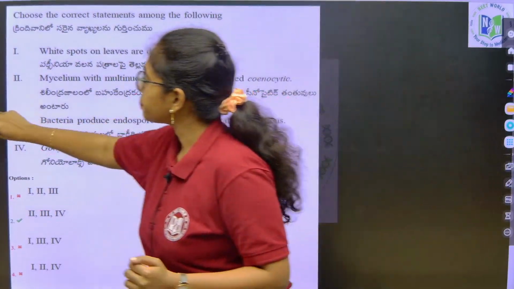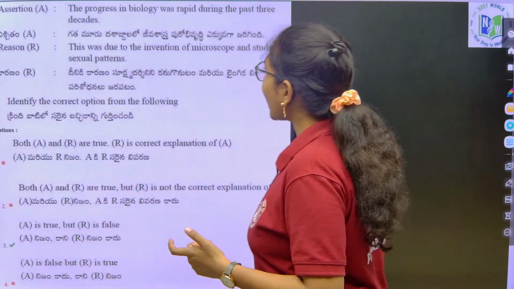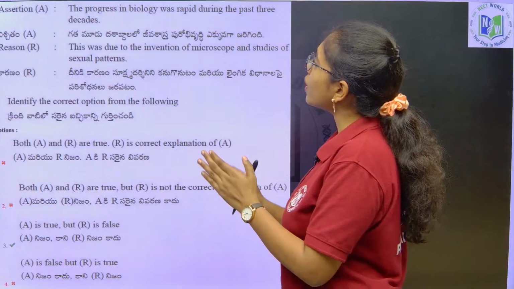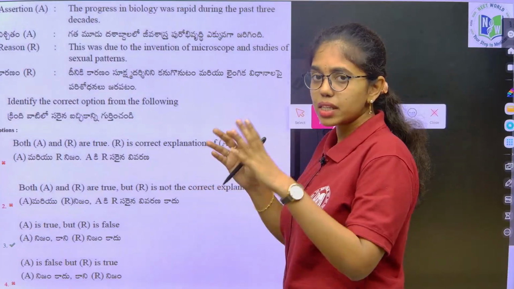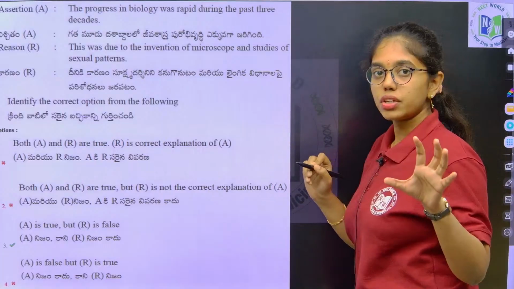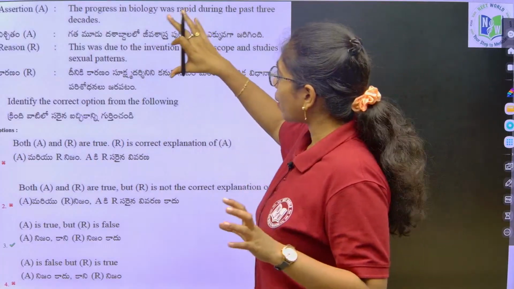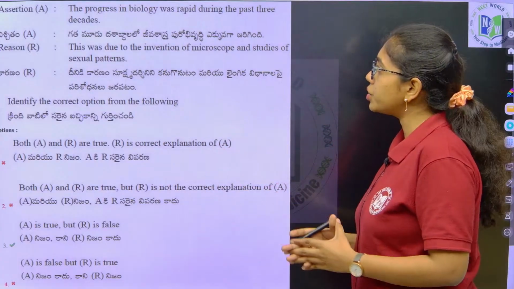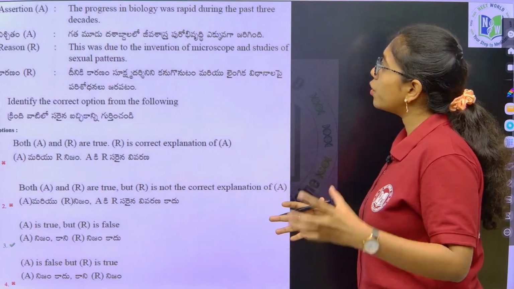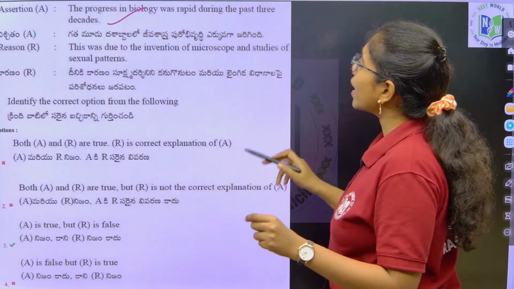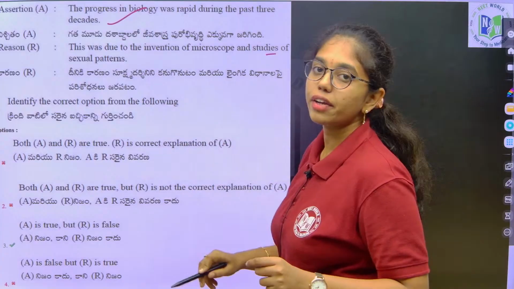Next question. Here again it is an assertion reason question. This is given from the introductory paragraph. Before the chapter there is an introductory paragraph, right? From that the question is framed. The progress in biology was rapid during the past 3 decades. True. This was due to invention of microscopes and study of sexual patterns.